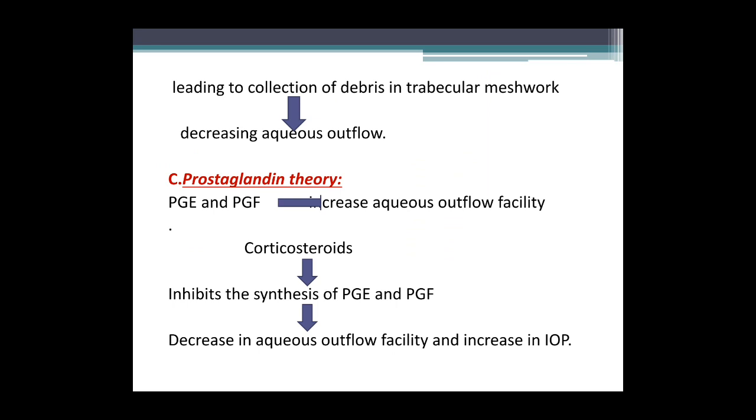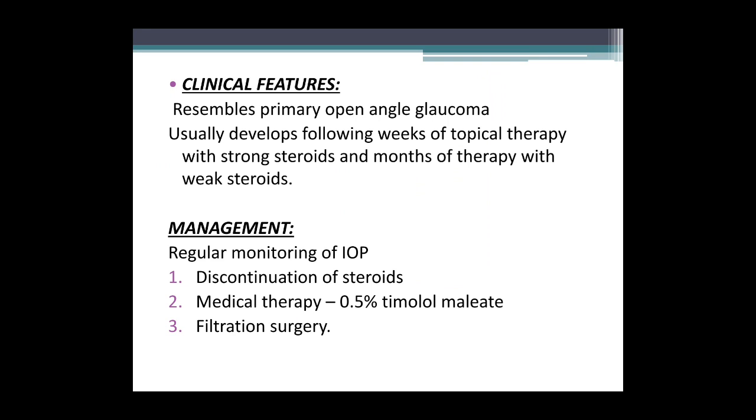The next theory is the prostaglandin theory. Normally, prostaglandin E and prostaglandin F will increase the aqueous outflow facility, but corticosteroids will inhibit the synthesis of prostaglandin E and prostaglandin F, which will decrease the aqueous outflow facility and lead to raised intraocular pressure.